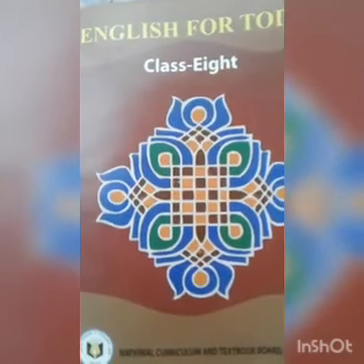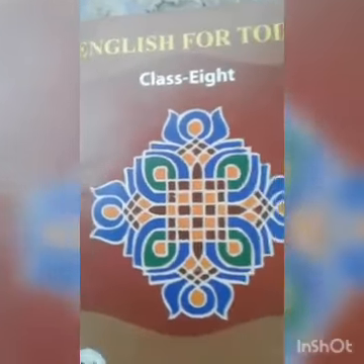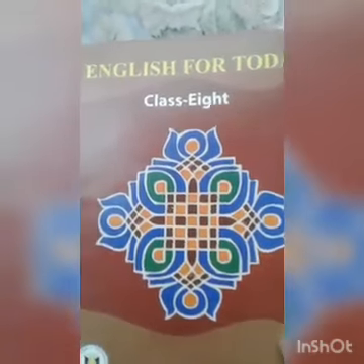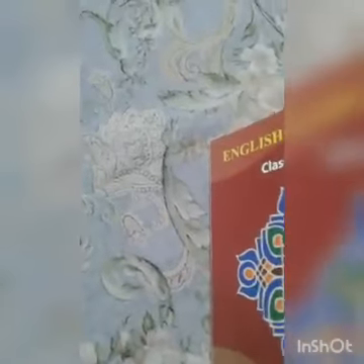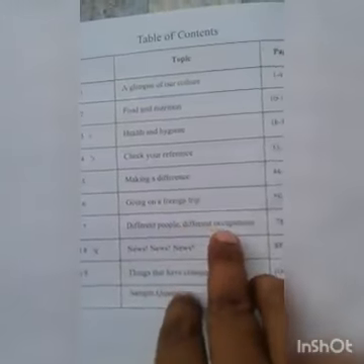As I have declared in my last classes that today I will give you one lesson from English for Today, this board book. Just turn over the topics you find here. Yes, in my last class I discussed different people, different categories, Lesson 3. Today I will discuss Lesson 4. Okay, here you find Lesson 4.